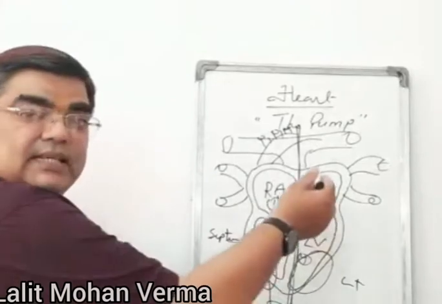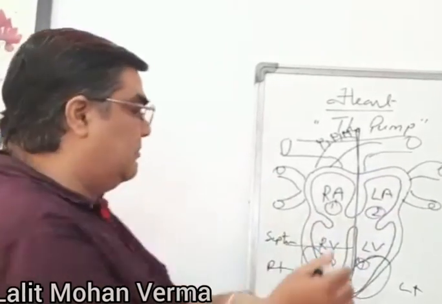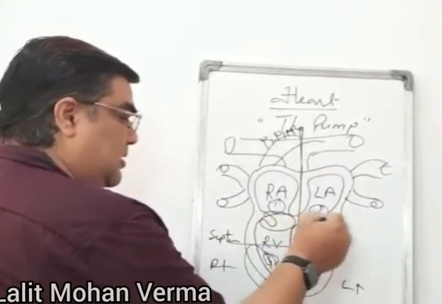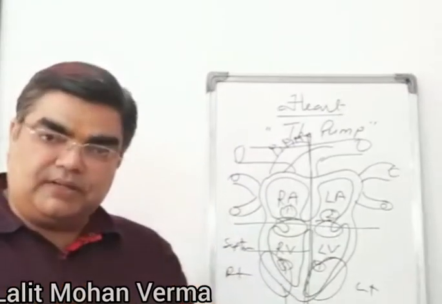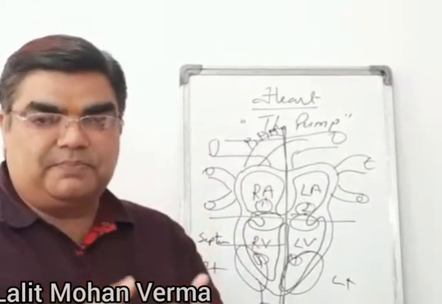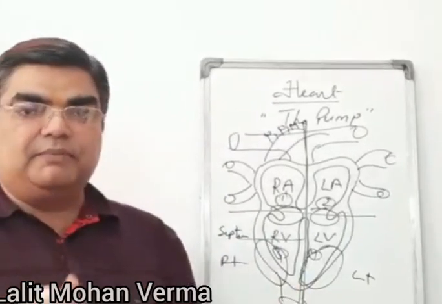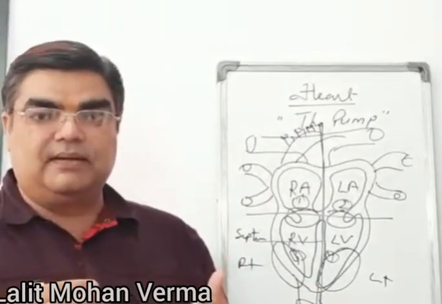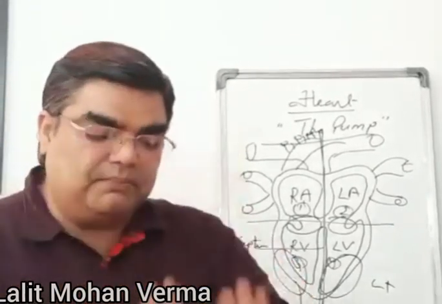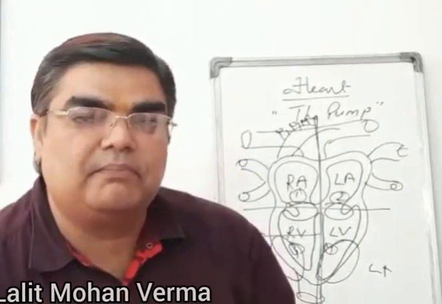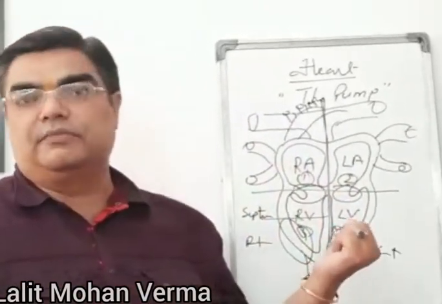Okay, and these auricles and ventricles are separated from each other by these valves. These valves are the tricuspid valve and the bicuspid valve. Tricuspid valve is made up of three cusps, bicuspid valve is made up of two cusps. These valves help to push the blood inside and prevent the backward flow from the ventricle to the auricle. So that is the importance of these valves.